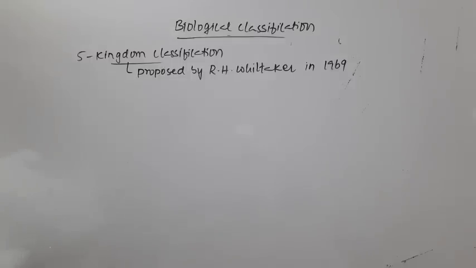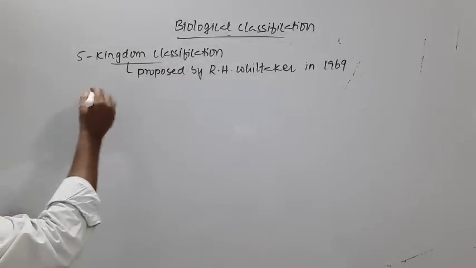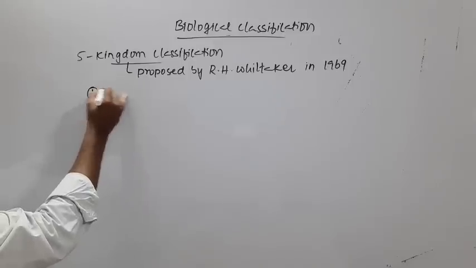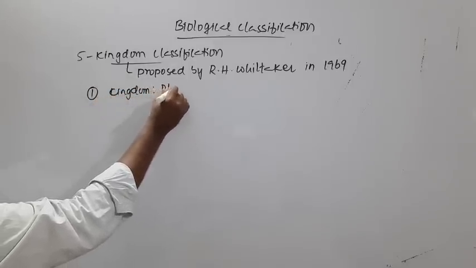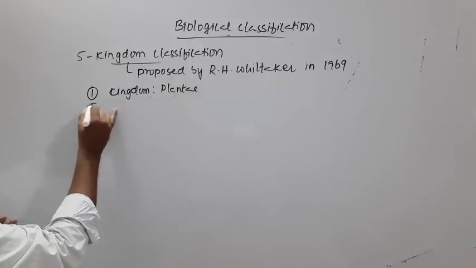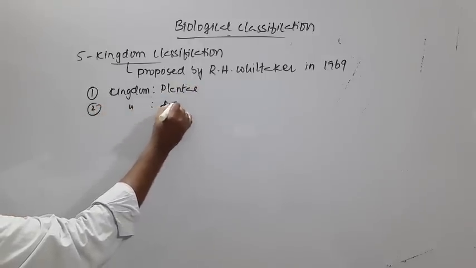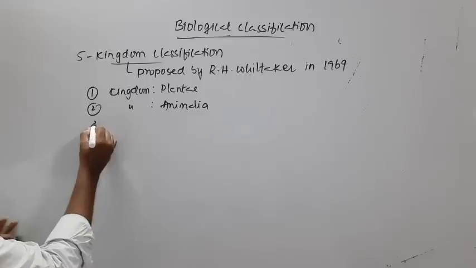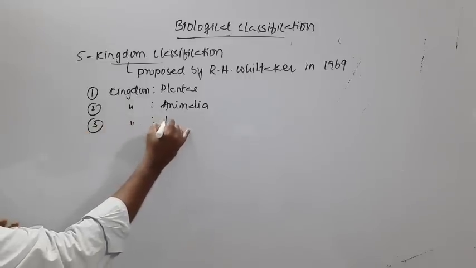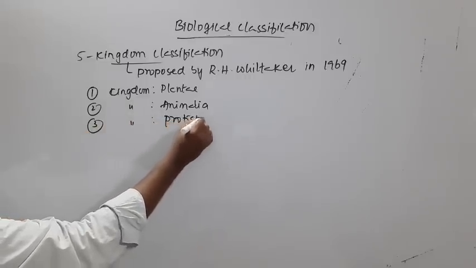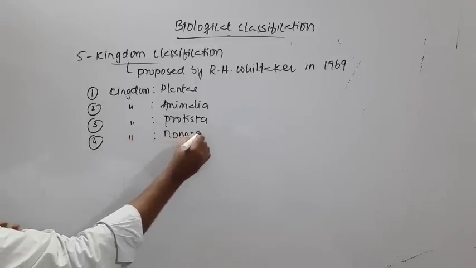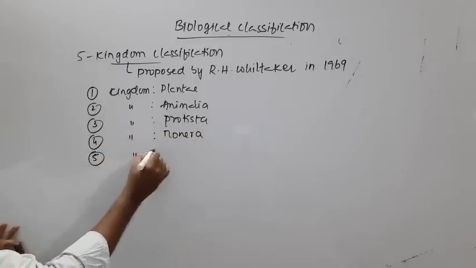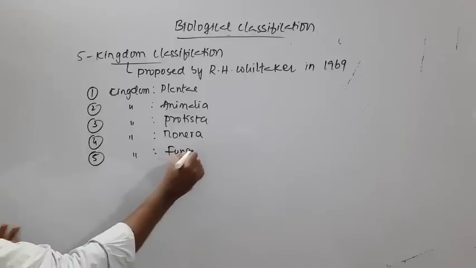So what are those five kingdoms under this five kingdom classification? One, kingdom Plantae. The next kingdom, Animalia, and the third kingdom is Protista, and then the fourth one, Monera, and the fifth one is Fungi.